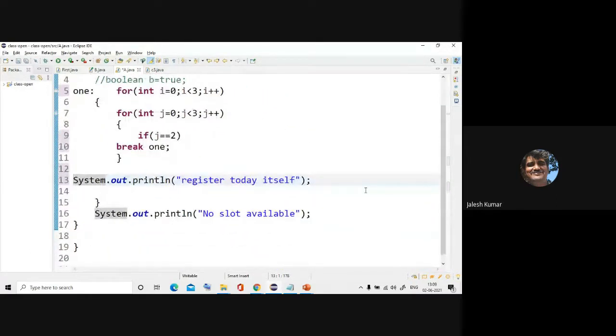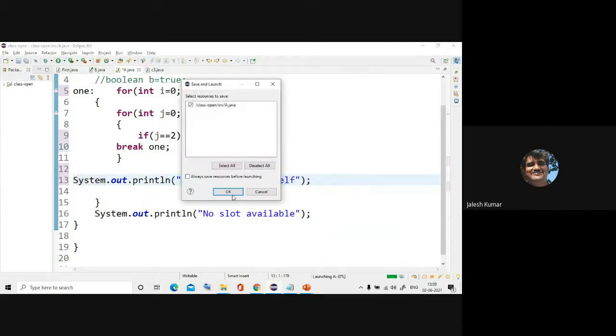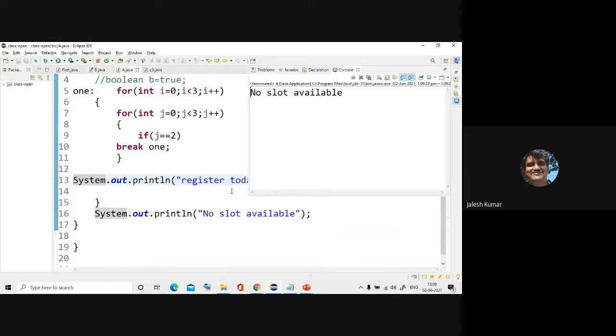See the logic. I wrote it for the for loops. If j is equal to 2, that means when j is equal to 0 and 1, it will not do anything. If j is equal to 2, once again it will jump to this location. So we'll see how this works. Why no slot available?